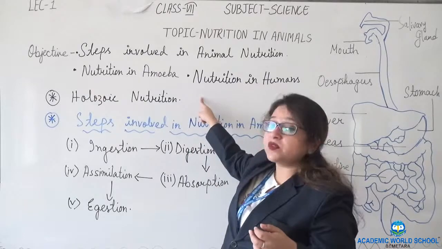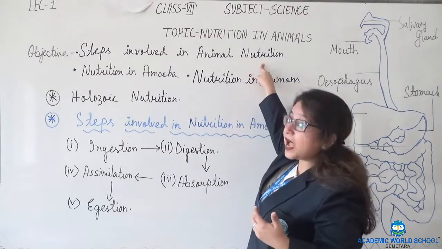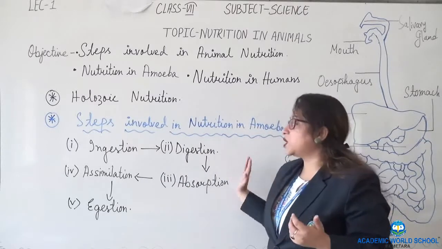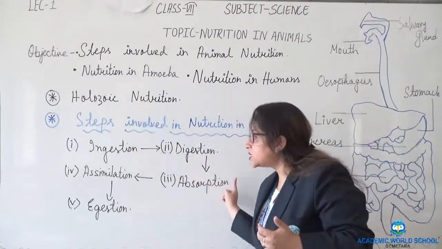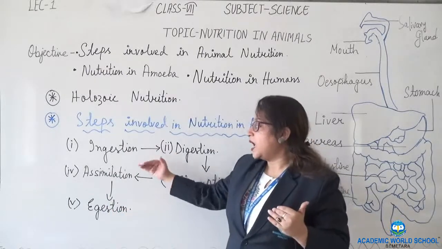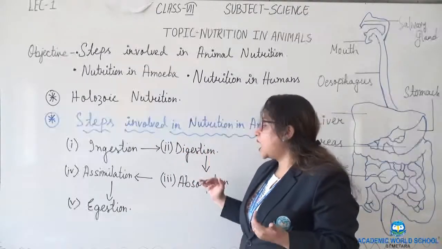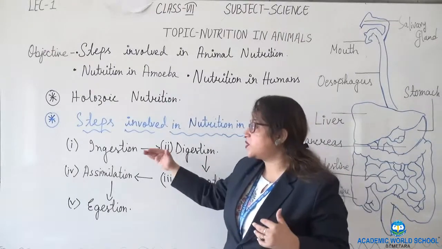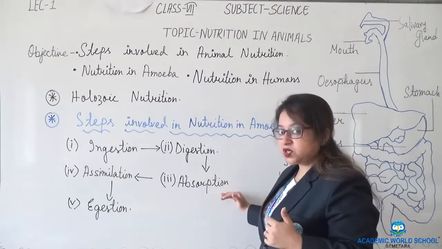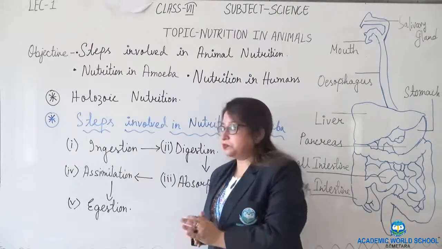So we have seen what is holozoic nutrition, and the next thing we have seen is the steps involved in animal nutrition. The steps involved are ingestion, digestion, absorption, assimilation and egestion. This is a flow chart which you need to remember accordingly. You cannot make assimilation before absorption, or digestion after absorption. First comes ingestion, after ingestion comes digestion, after digestion comes absorption, after absorption comes assimilation, and after assimilation it is egestion.